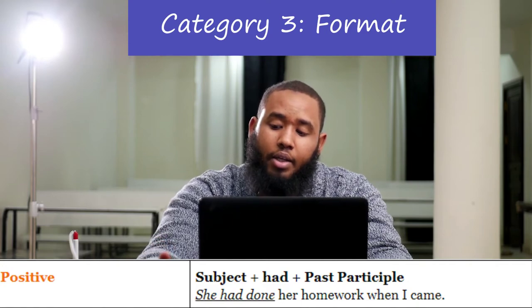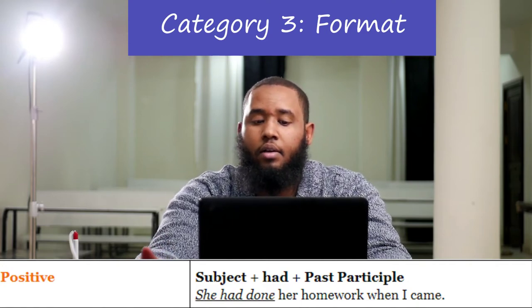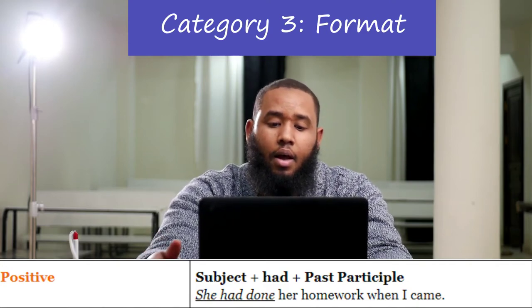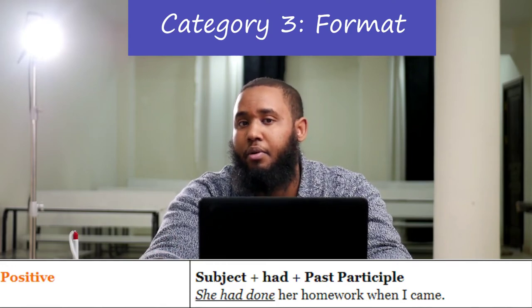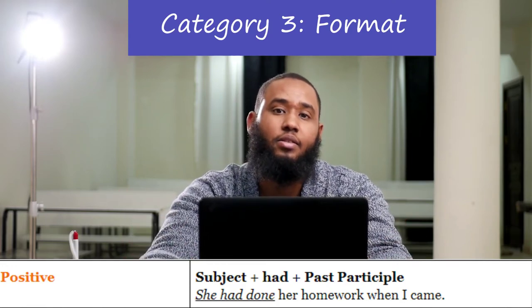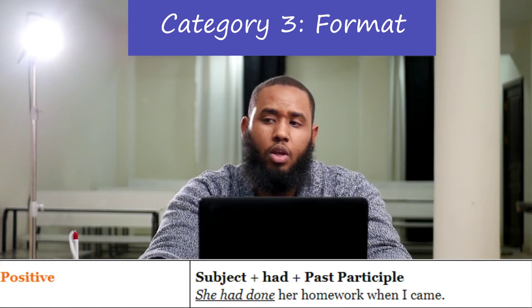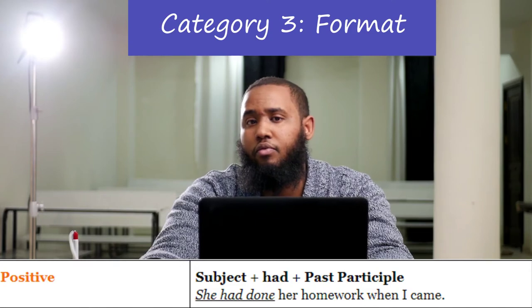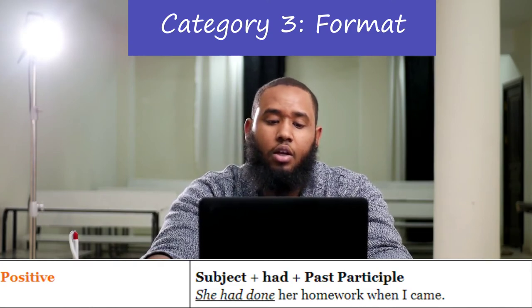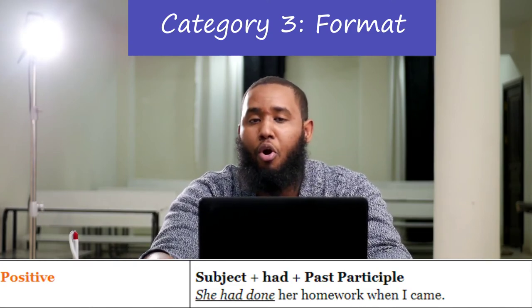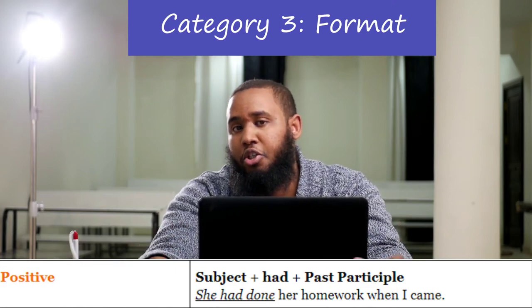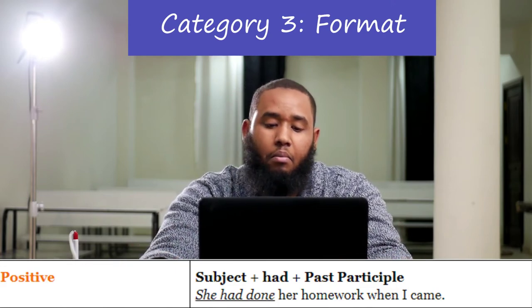Subject plus had plus past participle, or you can just say a verb in the past tense. So, in the example that we gave, the positive sentence, we said, she had done her homework when I came.